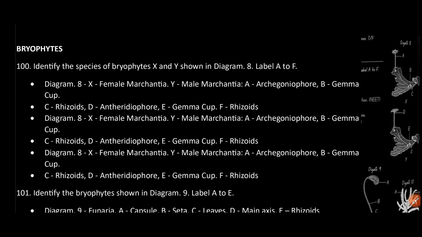Diagram 8: X is female Marchantia and Y is male Marchantia. A is archegoniophore. B is gemma cup. C is rhizoids. D is antheridiophore. E is gemma cup and F is rhizoids.